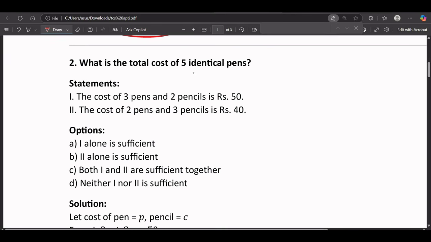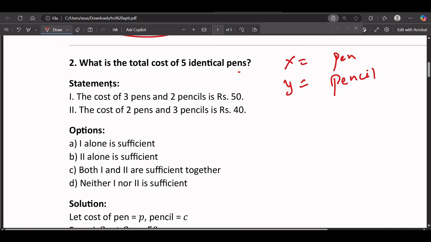Second one: what is the total cost of 5 identical pens? They are asking for the total cost of 5 identical pens. Suppose x equals the cost of a pen, and y equals the cost of a pencil. The first statement says the cost of 3 pens and 2 pencils is 50 rupees. The second statement says the cost of 2 pens and 3 pencils is 40.